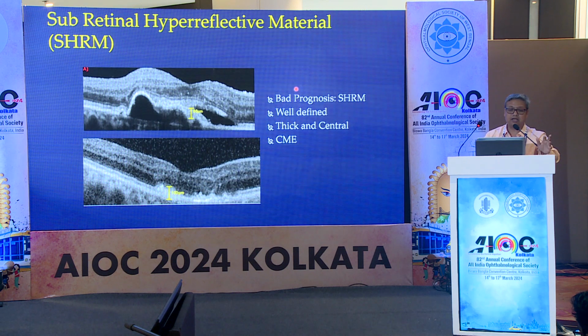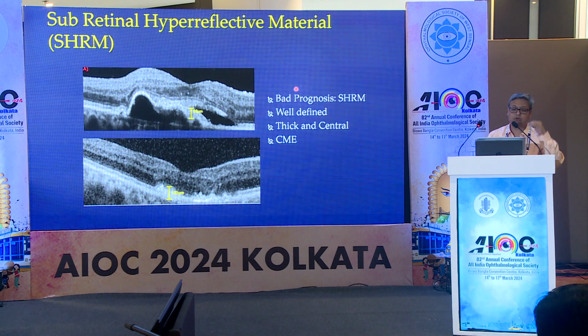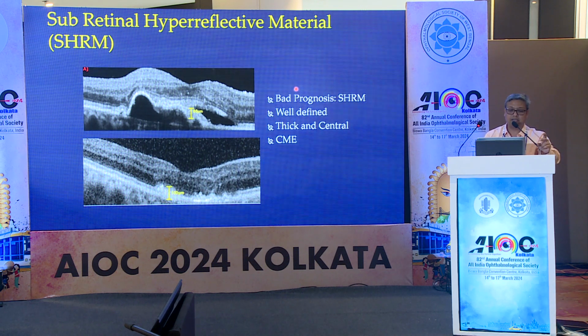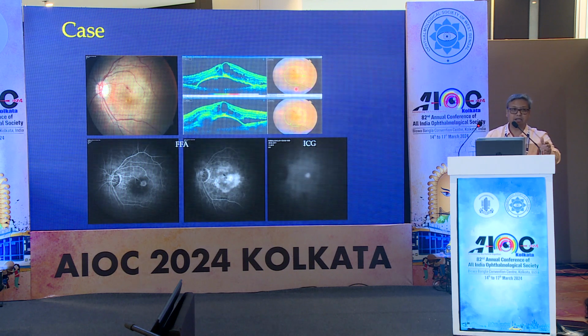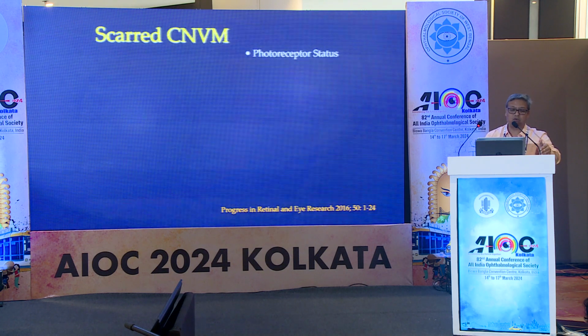The subretinal hyperreflective membrane is also a poor prognostic indicator. When the patient presents late, there is a thick subretinal hyperreflective material which is very difficult to go away. Even if we treat on and on, it keeps persisting. If the patient presents with a RAP lesion, a very poor prognosis is signed. You can see there is edema, SRF, PED, everything. Even if we treat with PDT and repeated injection, the patient outcome will be poor.